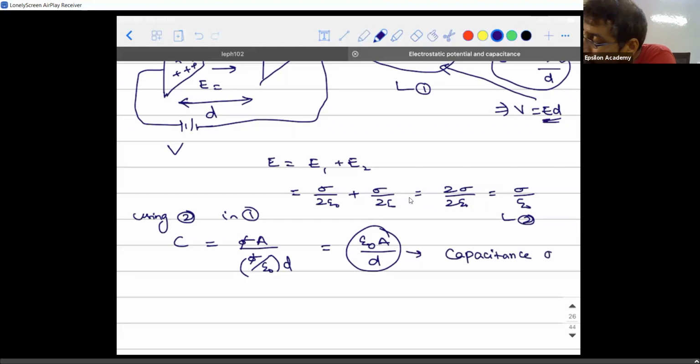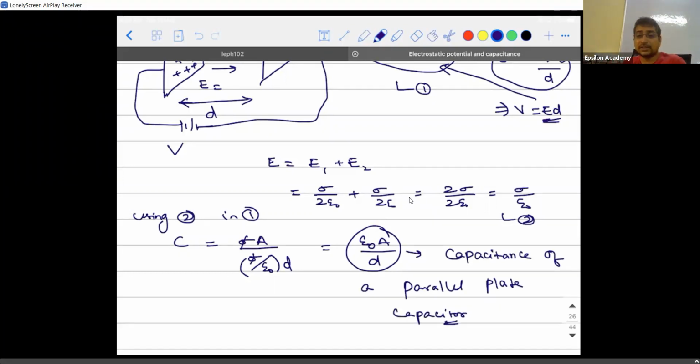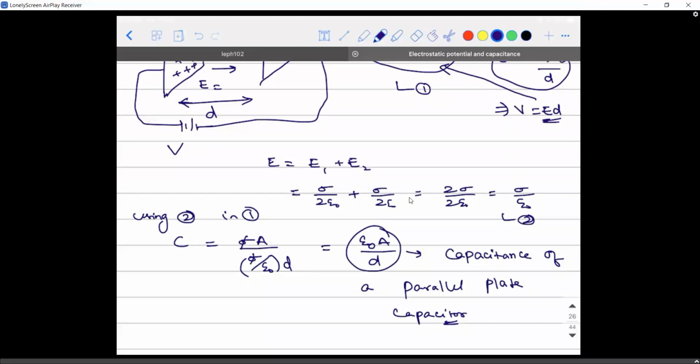of whom? Of a parallel plate capacitor, which you are supposed to remember always. So whenever they ask you what is the capacitance of a parallel plate capacitor, it is epsilon naught times A divided by D, where epsilon naught is the permittivity of the medium, A is the area of cross section, D is the distance of separation between them. Is it clear? Yes, sir. Please make note of it.